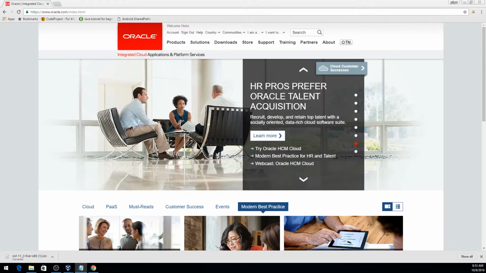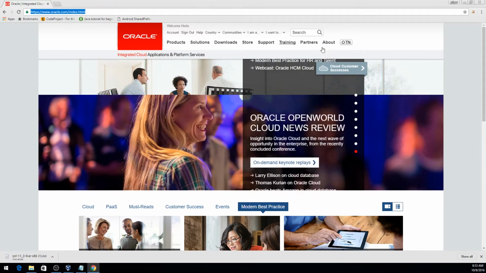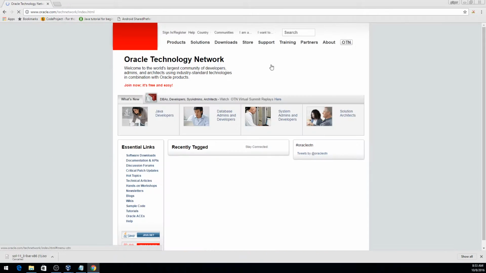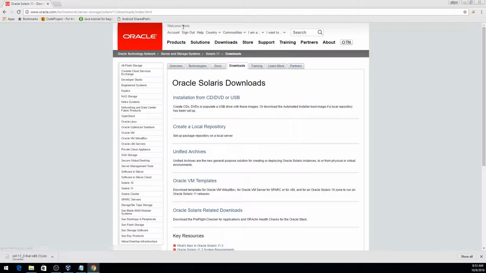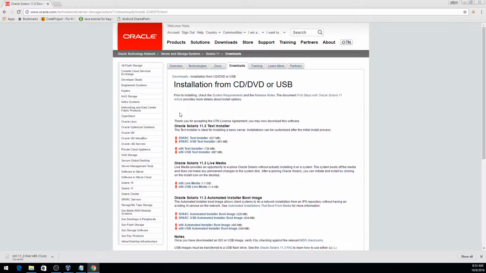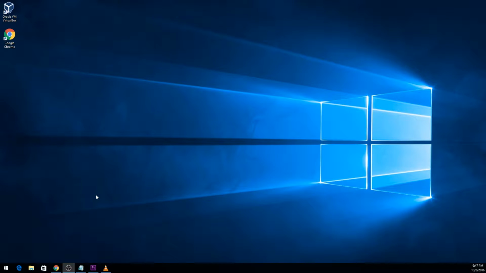Today we're gonna install Oracle Solaris 11.3. For this we need to download the Solaris image, and for this we need to go to oracle.com and then section OTN, downloads, Solaris. I'm already logged in, but please do register with Oracle if you haven't already. We're gonna go to the installation, accept the OTN license agreement, and then go to x86 live media. So after downloading the image, we're gonna install it.